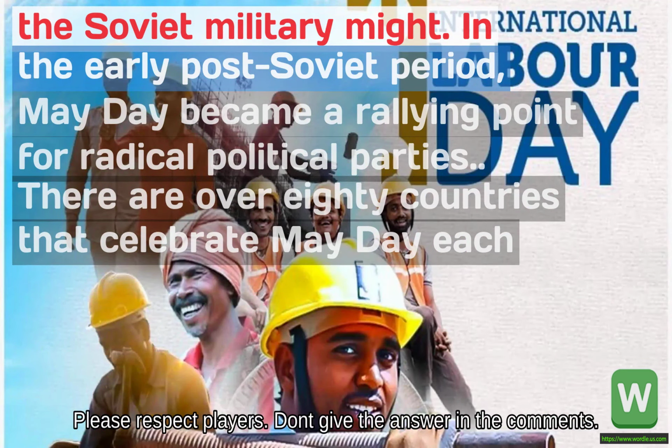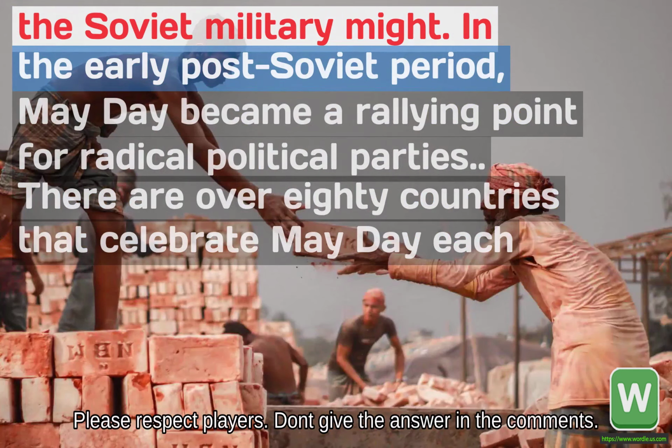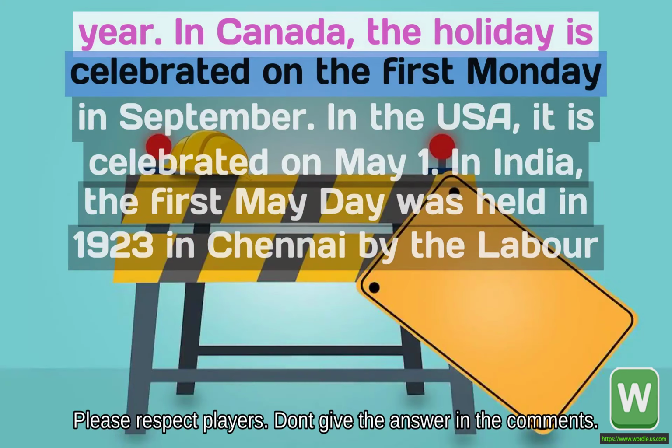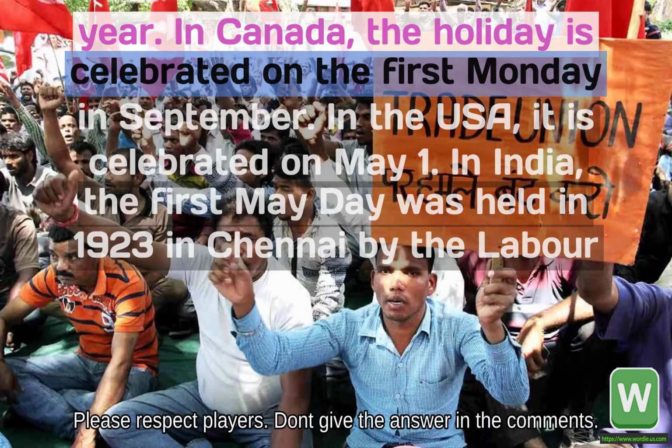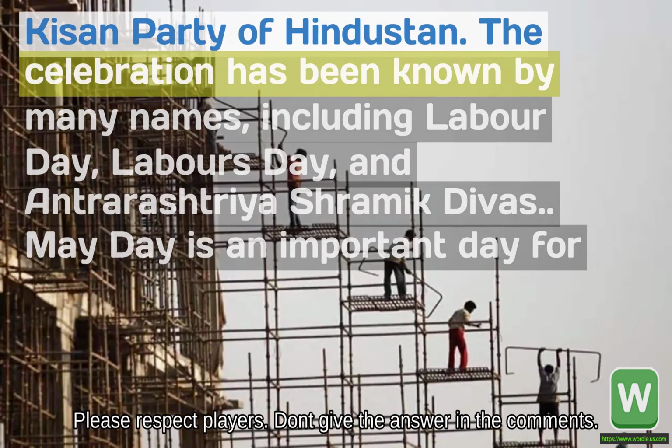There are over 80 countries that celebrate May Day each year. In Canada, the holiday is celebrated on the first Monday in September. In the USA, it is celebrated on May 1. In India, the first May Day was held in 1923 in Chennai by the Labour Kisan Party of Hindustan. The celebration has been known by many names, including Labor Day, Labour's Day, and Antarashtriya Shramik Divas.